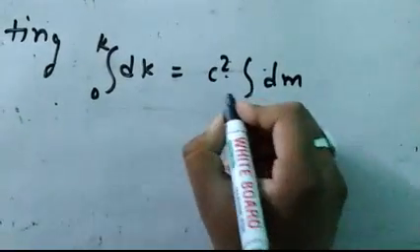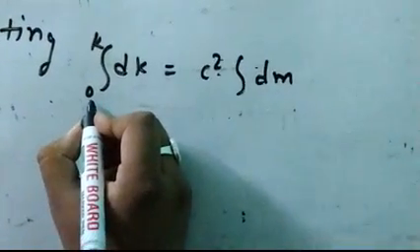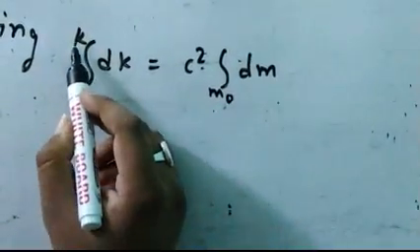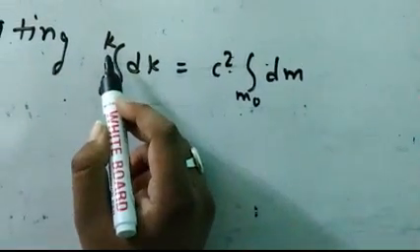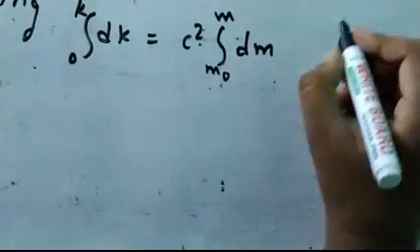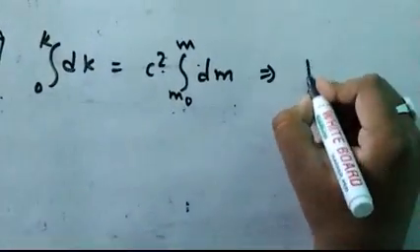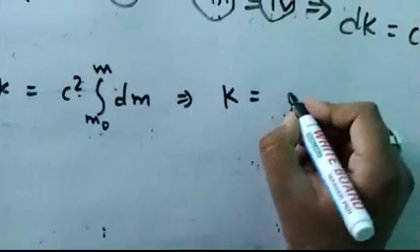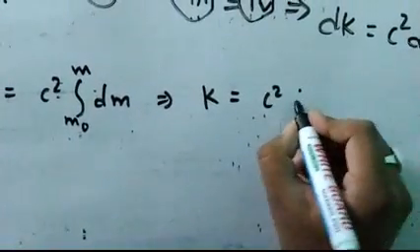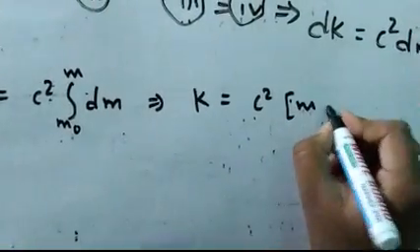When the kinetic energy was 0, the mass was the rest mass m0, and at K, that is at a particular velocity, the mass would be m. So it would imply K is equal to c square times (m minus m0).